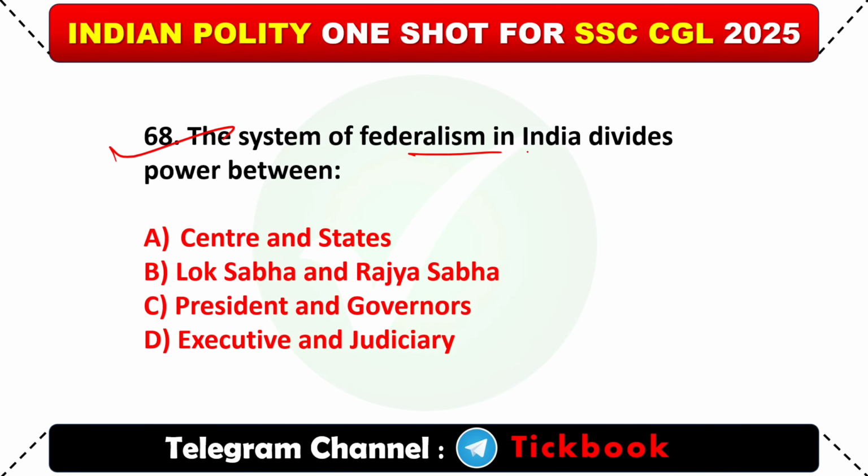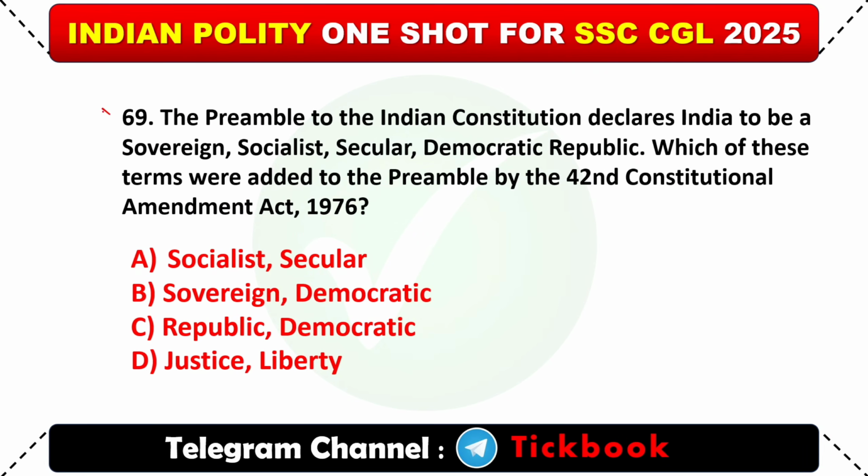68. The system of federalism in India divides power between? Option A, Center and State. 69. The preamble of the Indian Constitution declares India to be sovereign, socialist, secular, democratic, and republic. Which of these terms were added to the preamble by the 42nd Constitutional Amendment Act 1976? Option A, socialist, secular, and integrity.